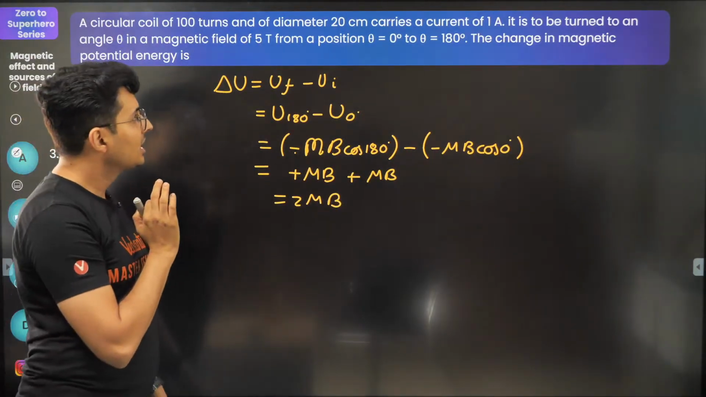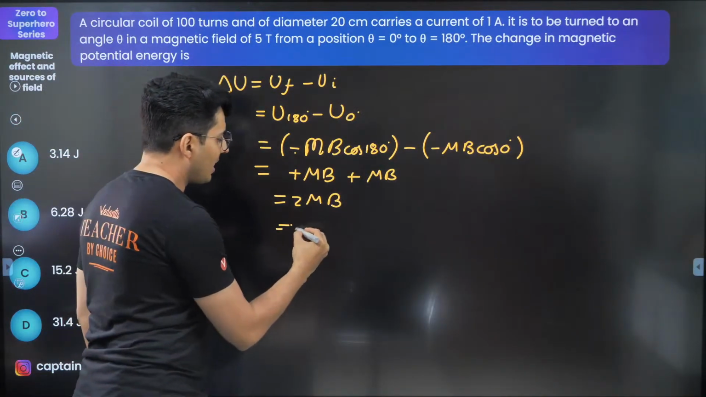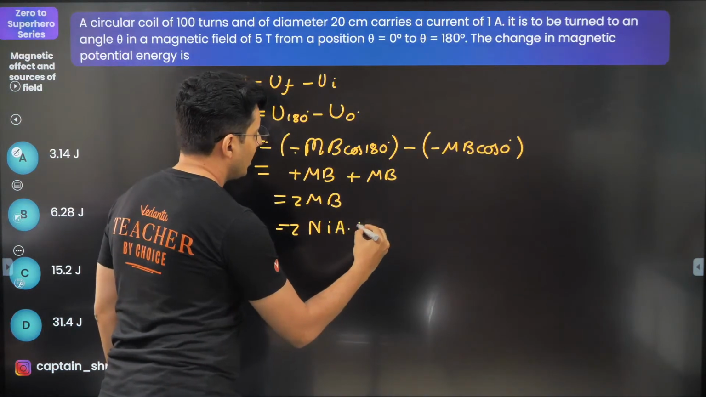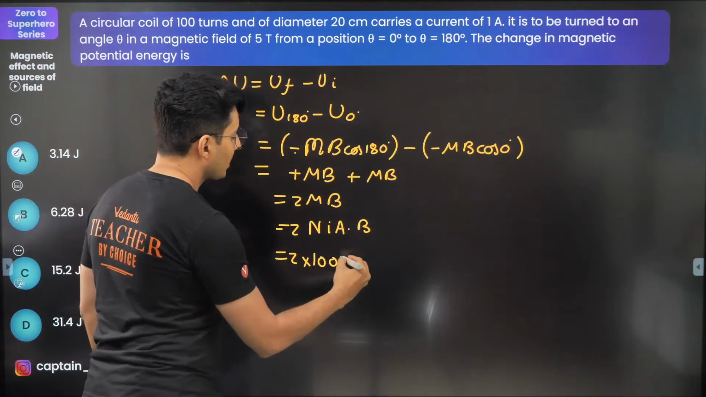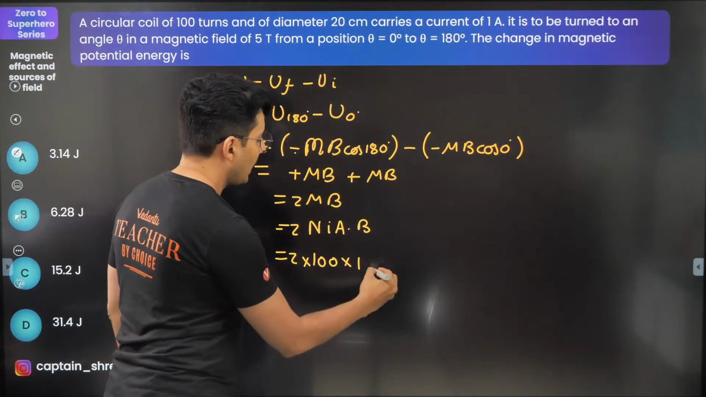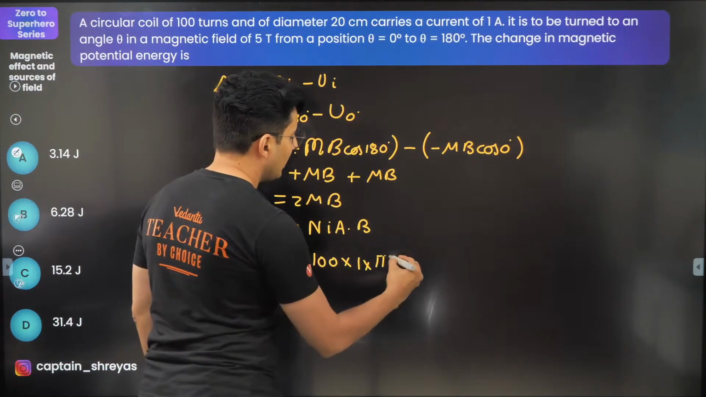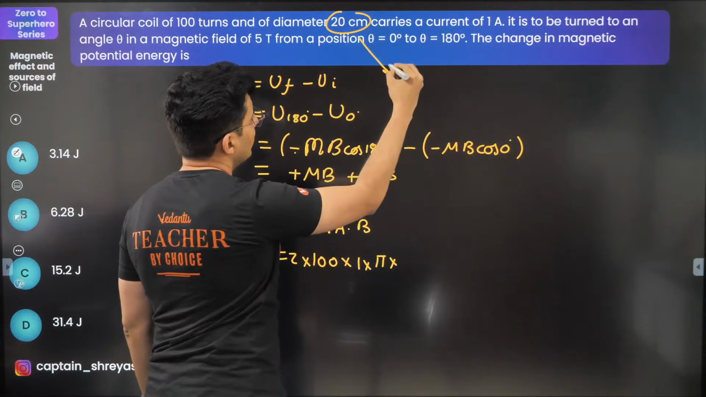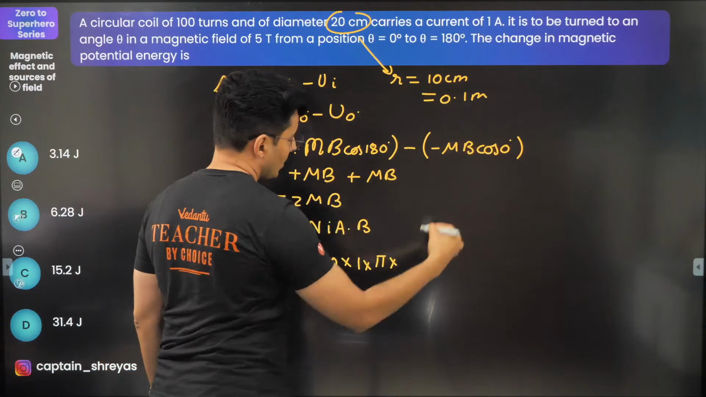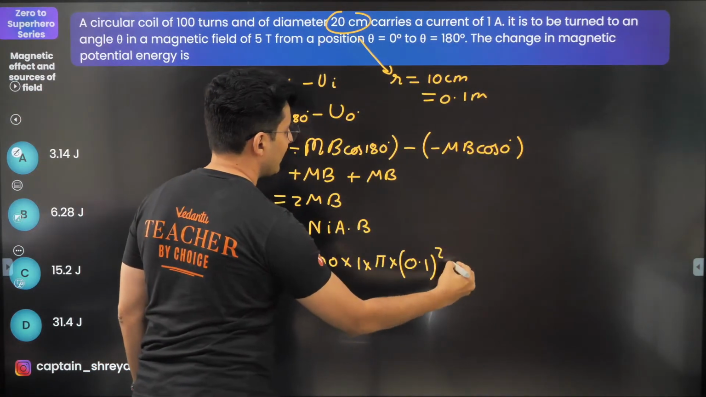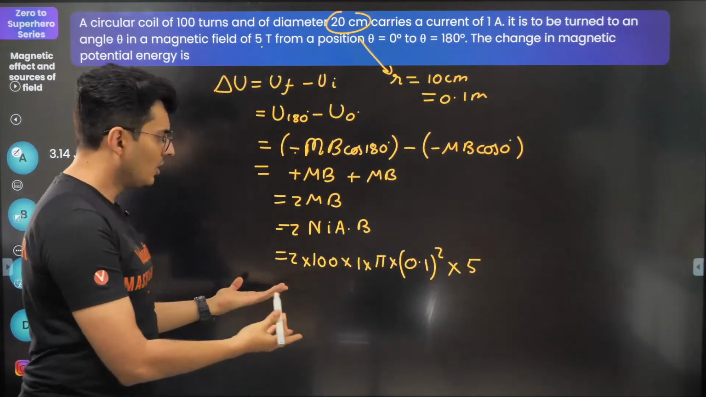Now what is next? We have to find the change in energy. Oh, the values are given. So put them in. What is M? M is nothing but NIA. And this is B. So start substituting. Number of turns, 100, so put 100. Current, 1. Area, radius is given. Diameter is 20, so radius will be 10 centimeters, which is 0.1 meter. So just put 0.1 squared, that's the area, times pi. Magnetic field is 5. That's it. Done. Solve it, you should get the answer.